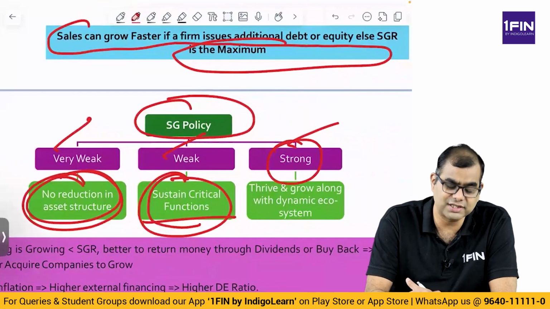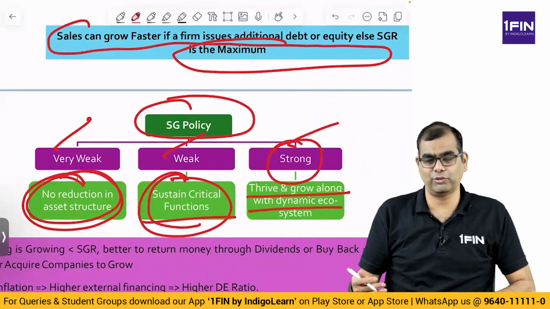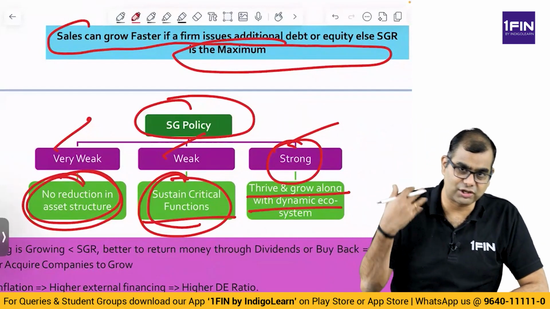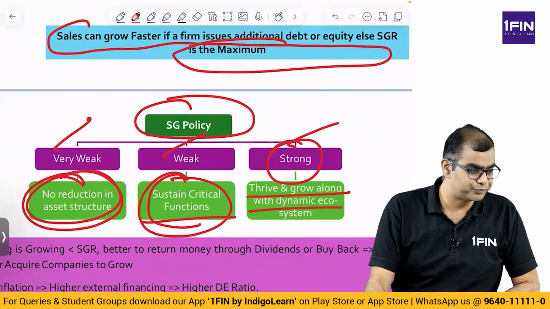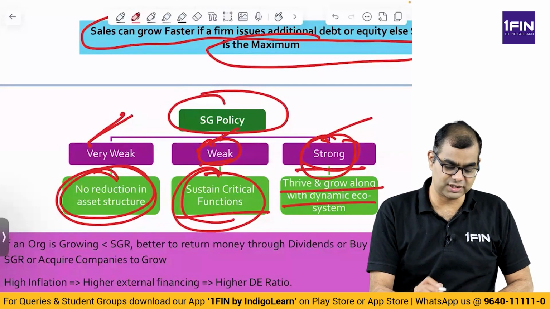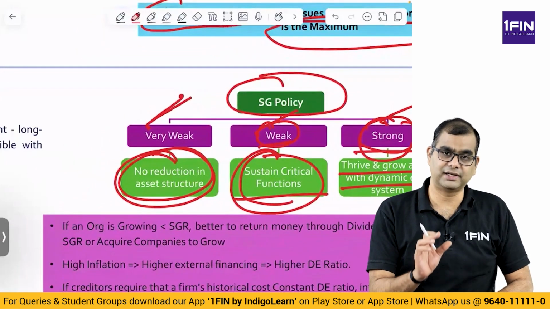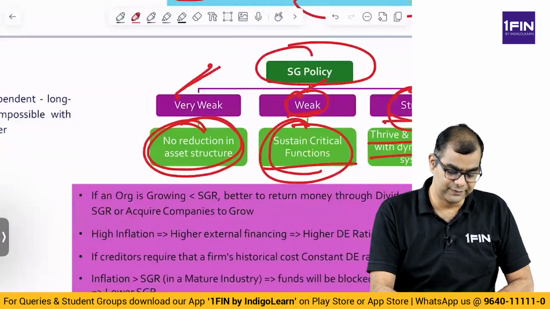Whereas a strong sustainable growth is one where you grow and thrive along with dynamic ecosystem. That is, you are growing both capital base, your functions are growing, your teams are growing, you are able to grow your sales and everything. So, very weak kind of sustainability, weak sustainability and strong sustainability. These are things that an organization, these are probably the phases or probably the choices that an organization faces, right?